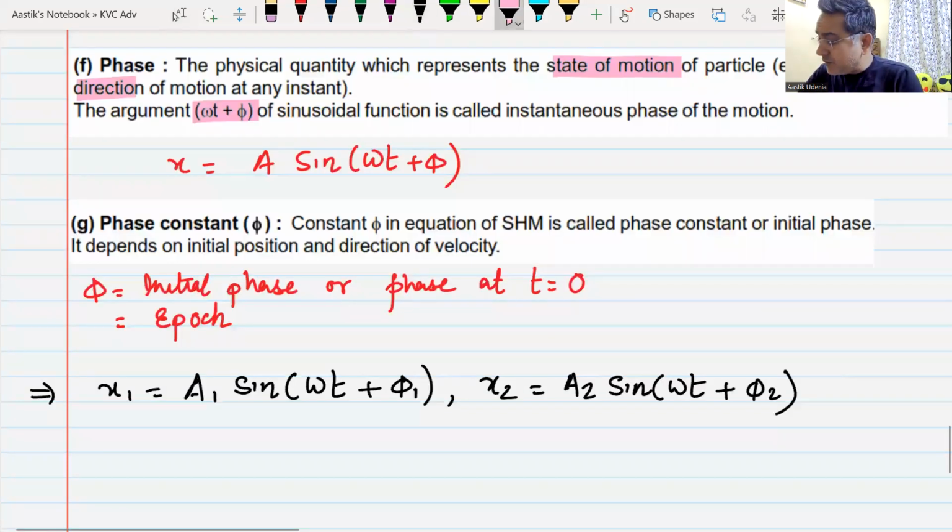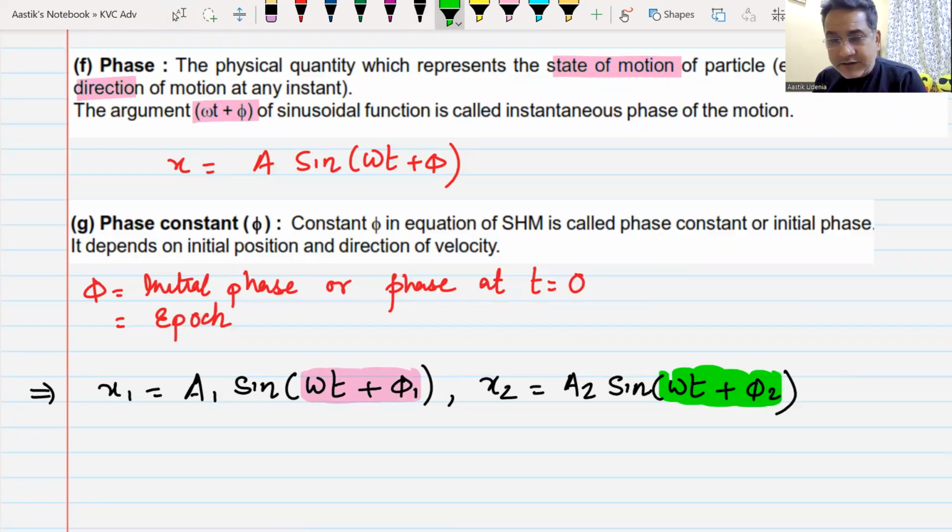Now, this pink one is the phase of the first particle, and this green one is the phase of the second particle.